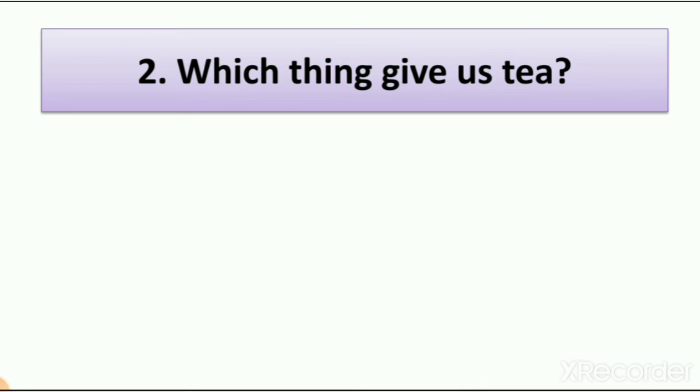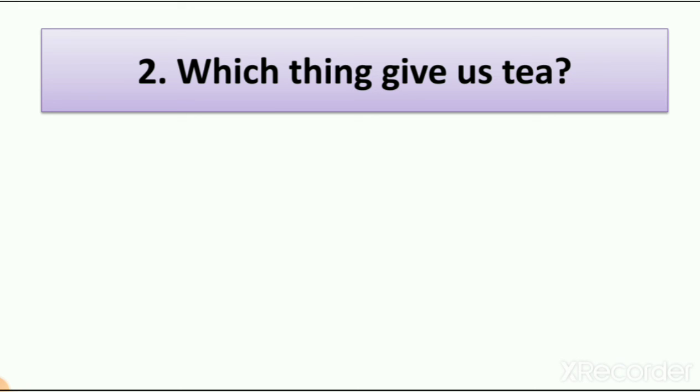Then question number 2, which thing give us tea? So when we learn about tea, we learn that tea is a plant, right? So first we learn that what is tea. So when our mother make tea at our home, the black color powder is tea dust. It means this tea dust we get from plant, right? So remember we learned that there is a big mountain of tea plant.